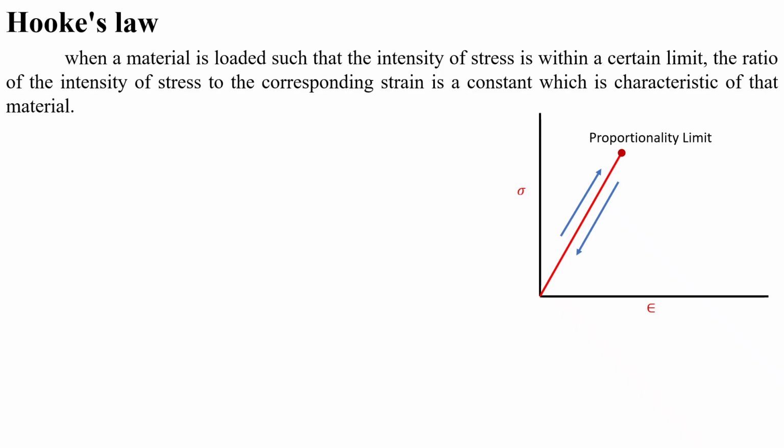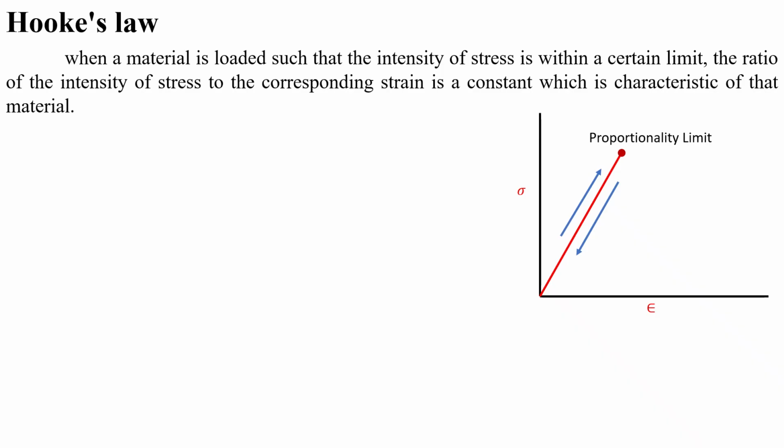Hooke's law states that when a material is loaded such that the intensity of stress is within a certain limit, the ratio of the intensity of stress to the corresponding strain is a constant, which is a characteristic of that material.